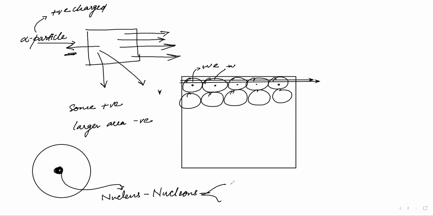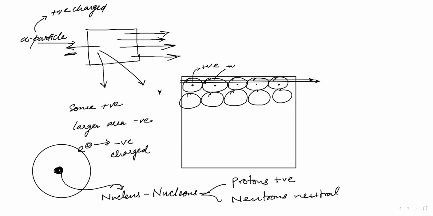Nucleons are either protons or neutrons. Protons are positively charged. Neutrons are neutral. And this particular nucleus is surrounded by electrons, and the electron is negatively charged.